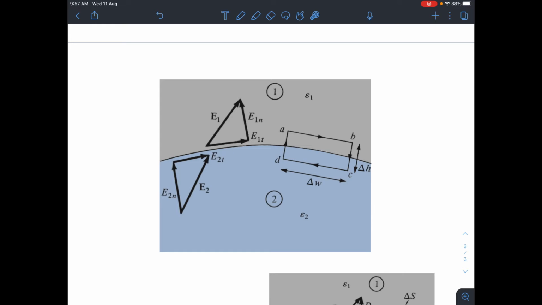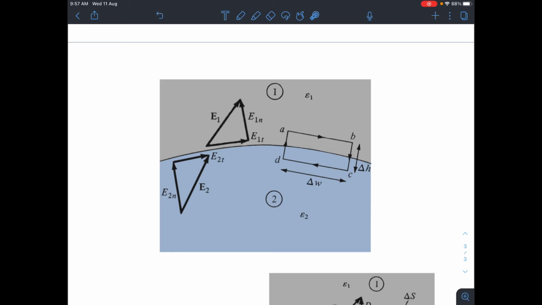As I said earlier, they are made into two components: E1T and E1N for E1, and E2T and E2N for E2. It is obvious that when your permittivity is changing, there is going to be some change in electric field, and since electric flux density is in the same direction, in electric flux density also. We will see that.